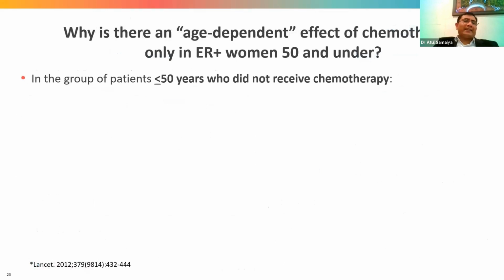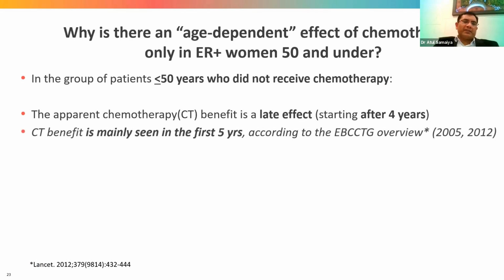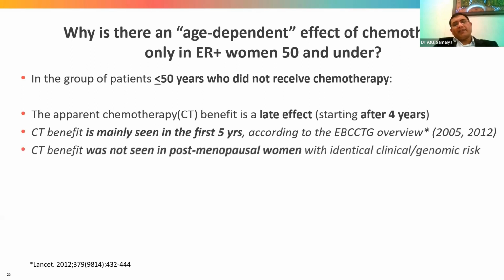So why is there a difference in patients less than 50 years of age? We all know chemotherapy apparently has an early effect. But as seen in the previous chart, the chemotherapy benefit is seen after 4 years. So that is a late effect. But we all know the chemotherapy benefit is mainly seen in the first 5 years. So probably chemotherapy has an indirect effect through ovarian suppression.